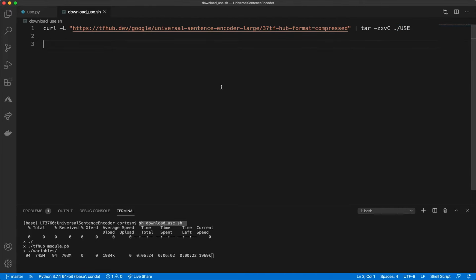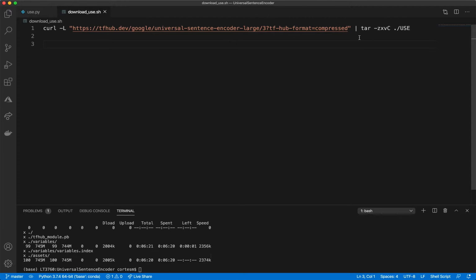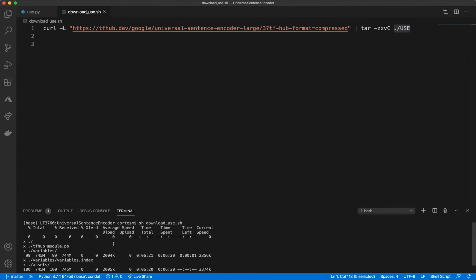So when you're first doing this, you want to create this directory. Just do mkdir USE, and then run this command, and it'll put the model into this folder. If you don't have this created, it'll complain at you. But all you have to do is literally create it, right? So it takes about maybe 5 to 8 minutes. It just finished for me. It says total time spent 6 minutes.